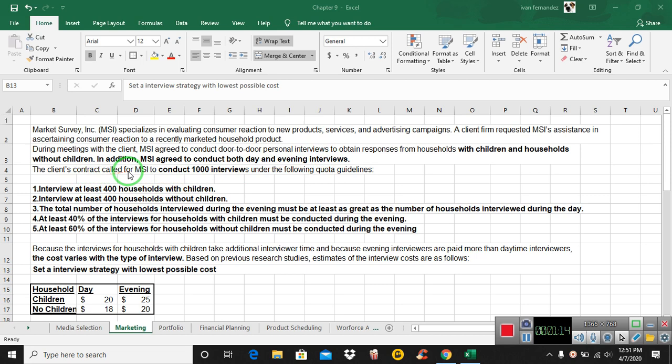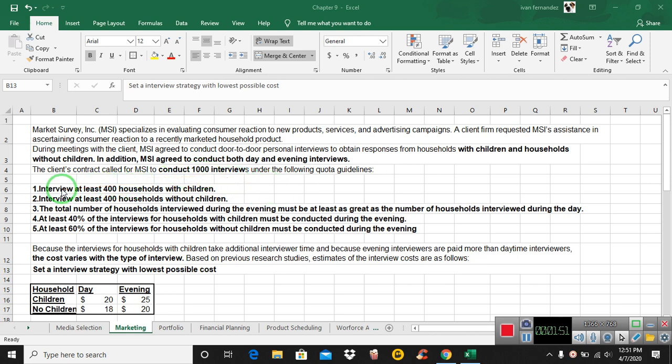The client contract calls for 1,000 interviews. So I already know that the sum of those 4 cannot be more than 1,000. So it's going to be children day plus children evening plus without children day plus without children evening equals 1,000. I have to look at that later. I'm not so sure if it has to be at least 1,000 or no more than 1,000, but for now, I think it says it has to be exactly 1,000.